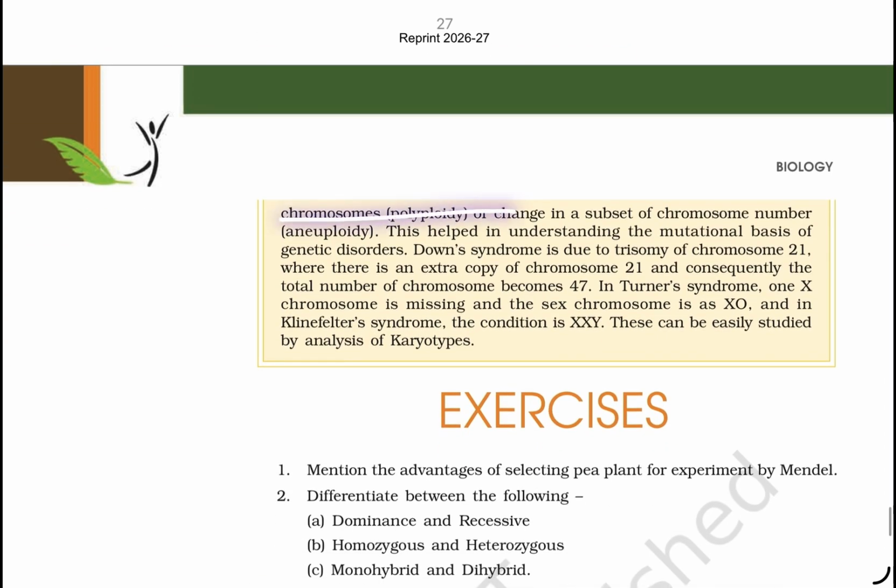Some mutations involve a change in the whole set of chromosomes, polyploidy, or a change in a subset of chromosomes, named aneuploidy. This helps in understanding the mutational basis of genetic disorders. Down syndrome is due to the trisomy of chromosome 21, where there is an extra copy of chromosome 21. Subsequently, the total number of chromosomes becomes 47. In Turner syndrome, one X chromosome is missing and the sex chromosome is XO. In Klinefelter syndrome, the condition is XXY. These can be simply studied by the analysis of karyotype.